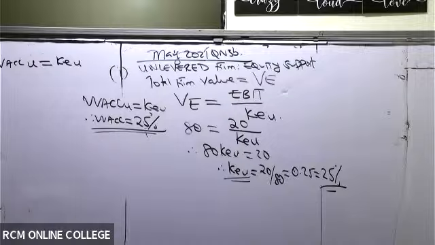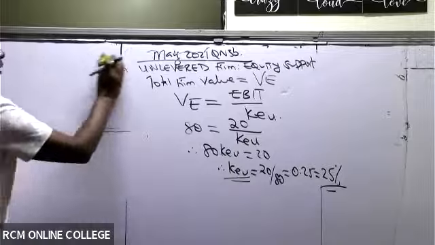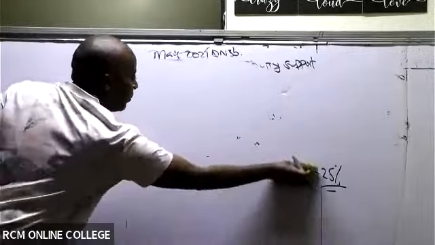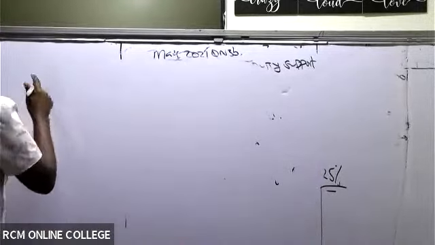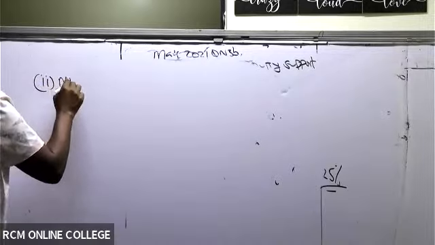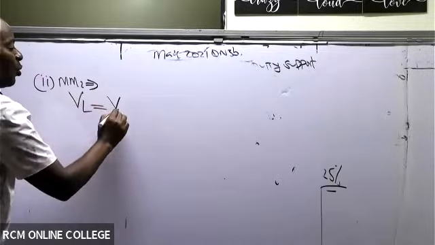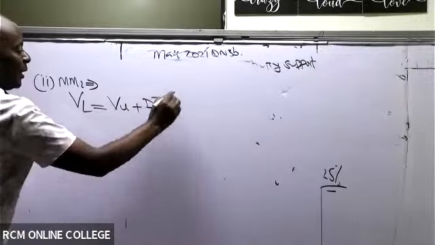So Roman 2, they now want us to apply the Modigliani and Miller with tax model, MM2, to determine the optimal level of debt. Ladies and gentlemen, whenever they talk of MM2, there are two things that will always come to my mind. Although I will not use both formulas, number 1, I know they're talking of the value of a levered firm, which will always be equal to the value of unlevered plus DT.